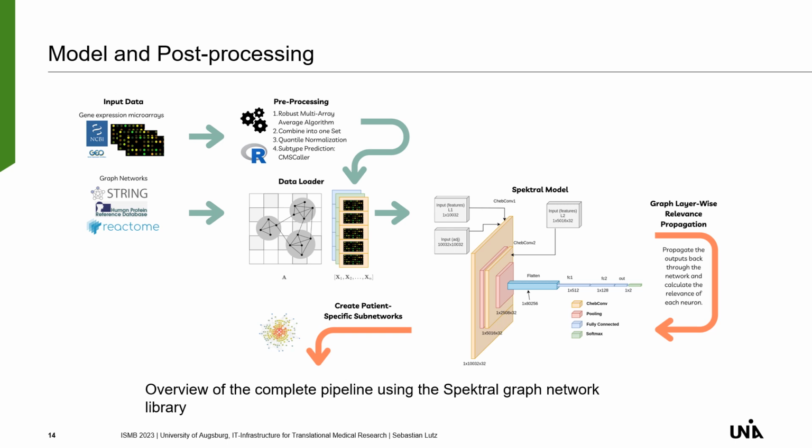And then we combine the gene expression microarrays and the graph networks and load them into the Spektral data loader. The data loader then passes the data through the Spektral model. We use two Chebyshev convolutional layers followed by a flatten layer, two fully connected layers and one output layer. Then we pass the outputs back through the network through the graph layer-wise relevance propagation and calculate the relevance of each neuron, which we can then use to create patient-specific subnetworks for our results.